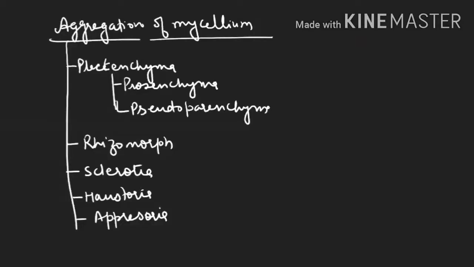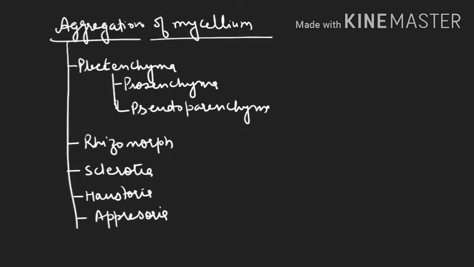Now see aggregation of mycelium, how the mycelium will be aggregating. If the mycelium is aggregating as a loose tissue, they'll be aggregating to form a loose, compactly woven tissue-like structure. Then we call it plectenchyma, which can be either prosenchyma or pseudoparenchyma. Now see the difference. For prosenchyma, let us assume one hypha. This way the hyphae are packed. So this is known as prosenchyma.